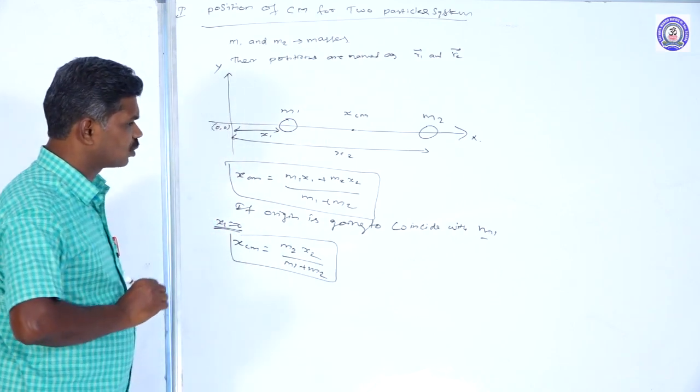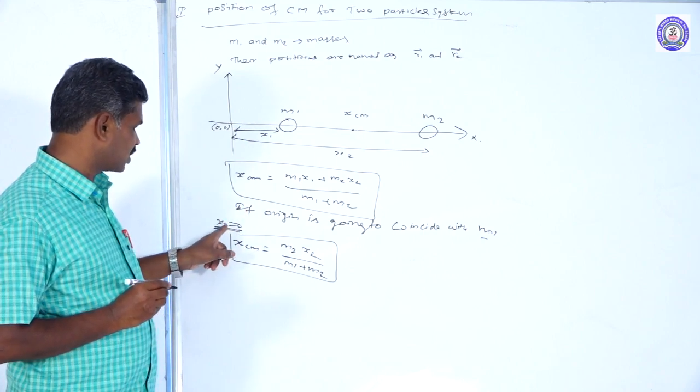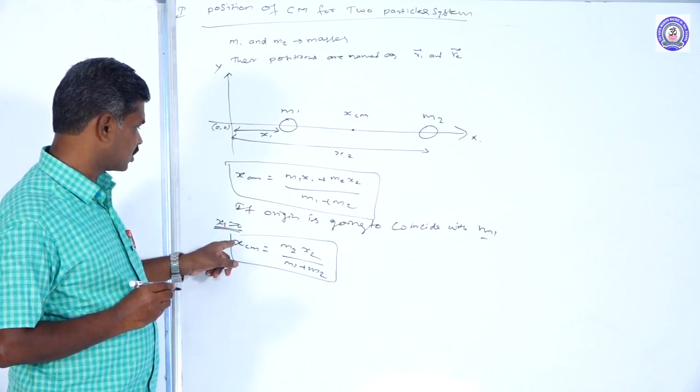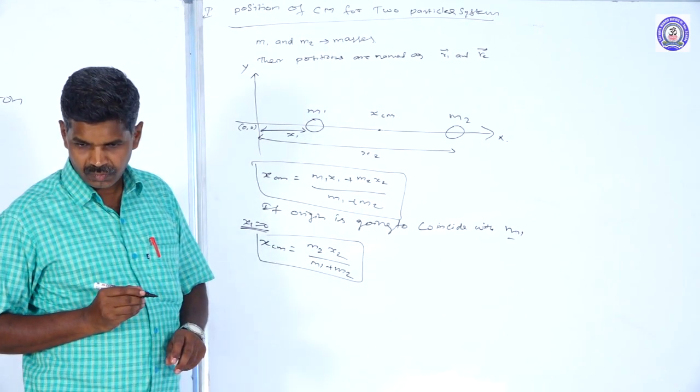Origin coinciding with m1 means x1 becomes 0, and the center of mass is m2 x2 divided by m1 plus m2.